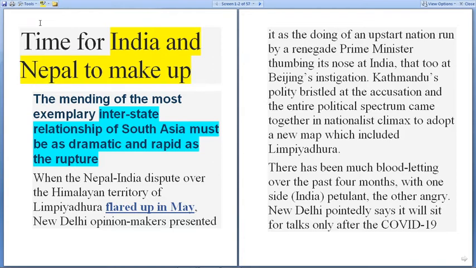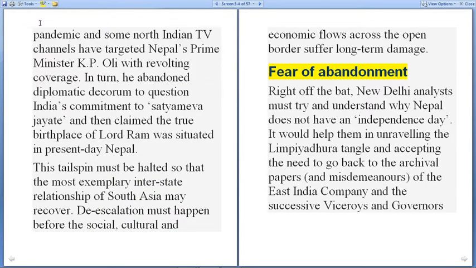So Kathmandu's polity bristled at the accusation, and the entire political spectrum came together in a nationalist climax to adopt a new map which included Limpiyadhura. So there has been bloodletting over the past 4 months, with one side, that is India, petulant and the other angry. New Delhi pointedly says that it will sit for talks only after the COVID-19 pandemic, and some North Indian TV channels have also targeted Nepal's Prime Minister KP Oli with revolting coverage.